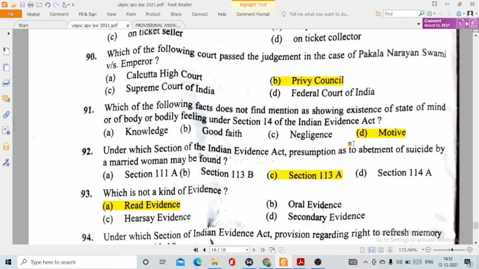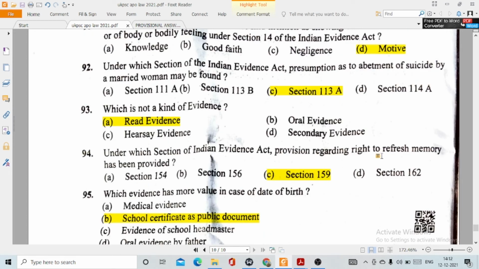91. Which of the following facts doesn't find mention as showing existence of state of mind or a bodily feeling under section 14 of the Indian Evidence Act? This is option number D, motive. 92. Under which section of the Indian Evidence Act may the presumption as to abetment of suicide by a married woman be found? This is option number C, section 113A. 93. Which is not a kind of evidence? Option number A, read evidence. Question number 94. Under which section of the Indian Evidence Act is the provision regarding the right to refresh memory provided? This is option number C, section 159.